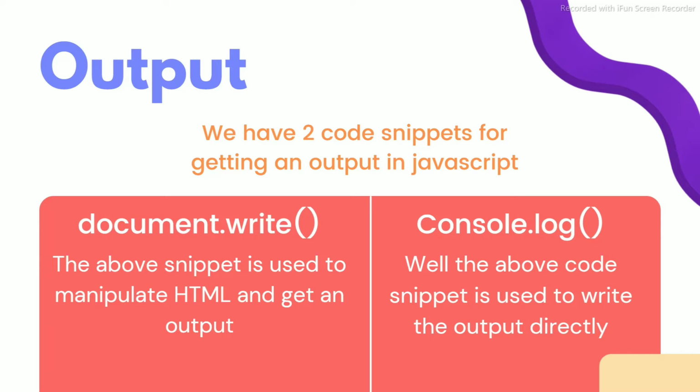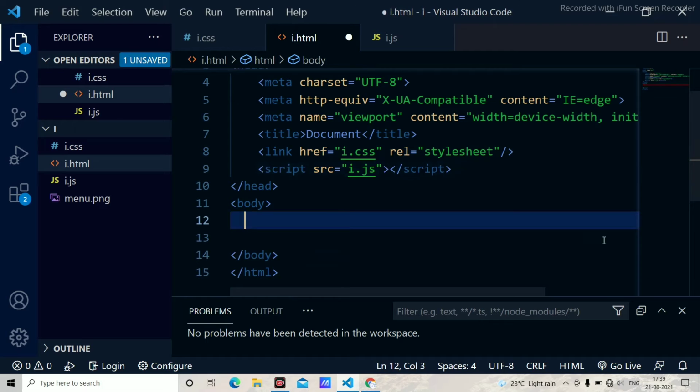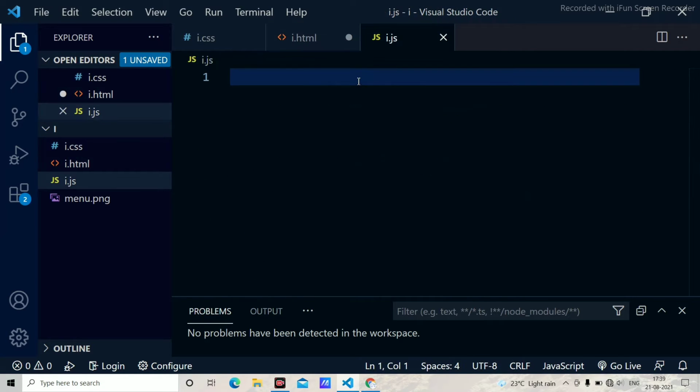We will discuss all these things in VS Code. I'm going to discuss the outputs. To create any output, you must have either of two code snippets, document.write or the console.log. Whenever you write the document.write, this will manipulate the HTML and add the output.